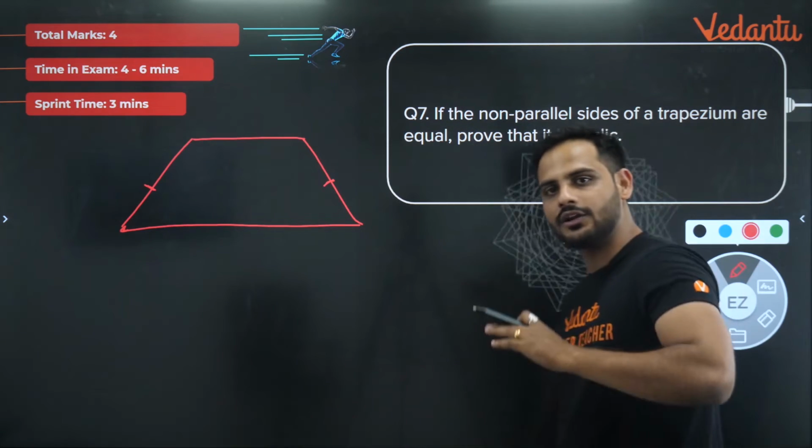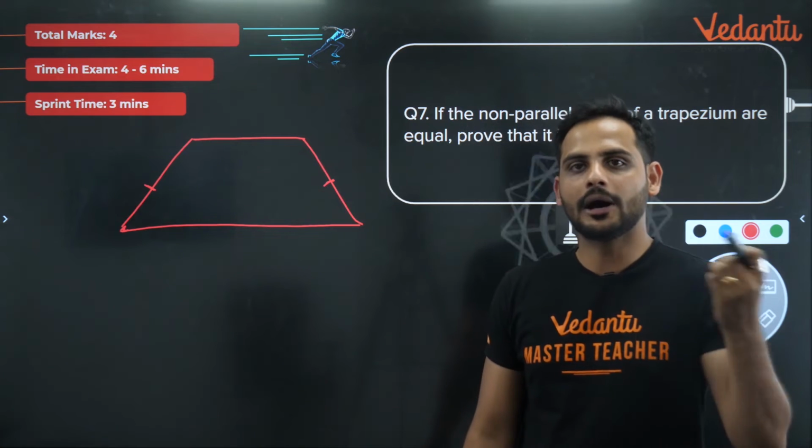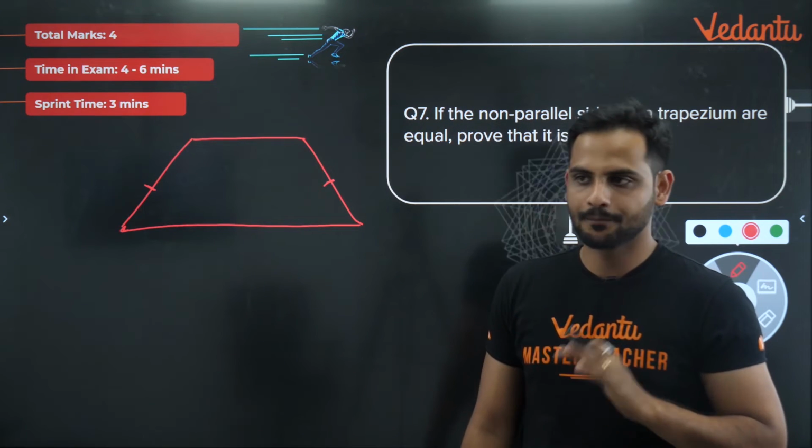Whenever you have to prove that a quadrilateral is a cyclic quadrilateral, the only thing you have to prove is that opposite angles will be supplementary. Right?